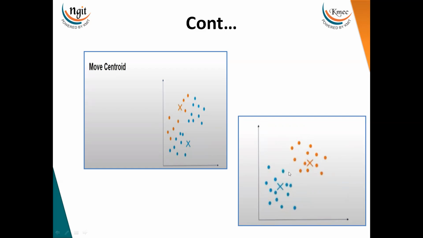How many times I should repeat this, that is, how many times I should change the centroids, depends on the implementation. If you specify that you want to initialize the centroids 10 times, this process will repeat 10 times. If you set the value to 5 times, it will repeat 5 times. So it depends on the value you keep during implementation for repeating the same task.